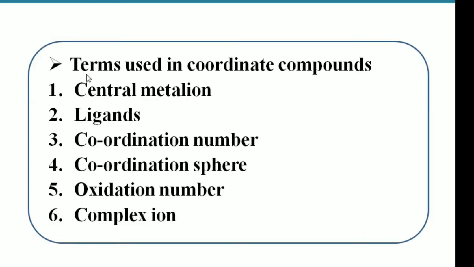Dear students, the terms which are used frequently in coordination compounds are central metal ion, ligands, coordination number, coordination sphere, oxidation number, and complex ion. Now we can see them one by one in detail. The first term is central metal ion.